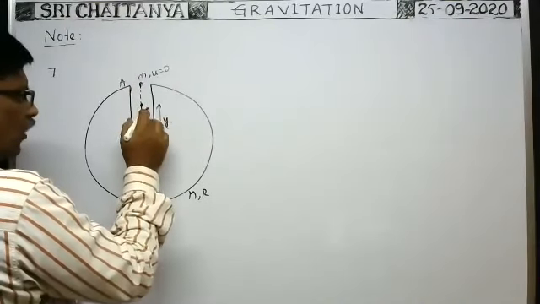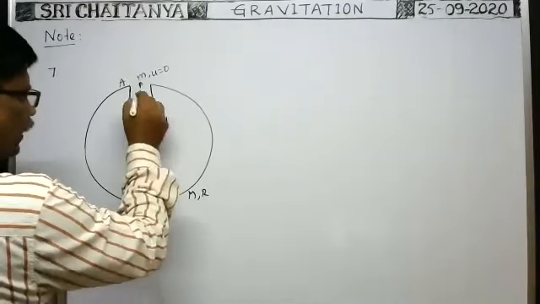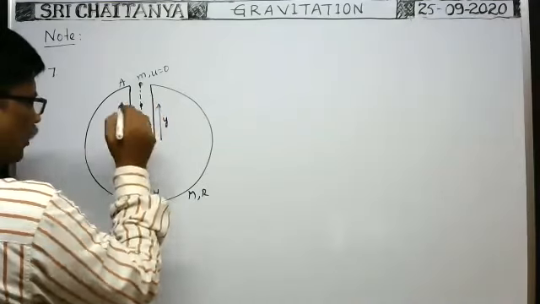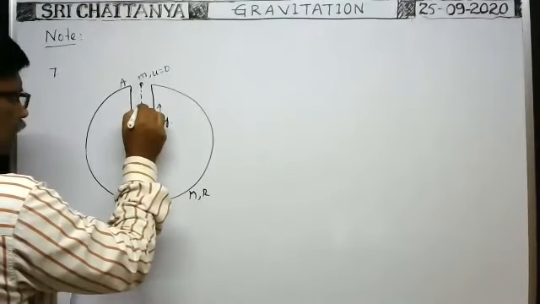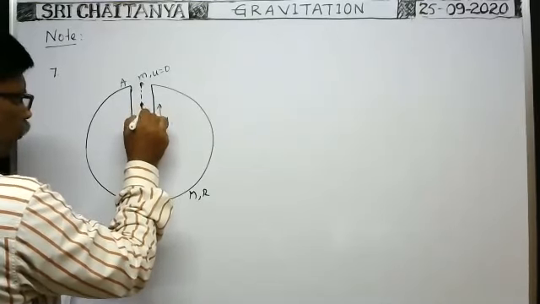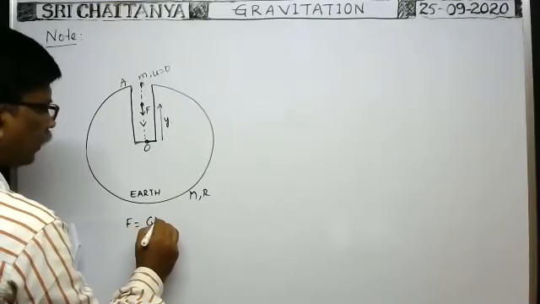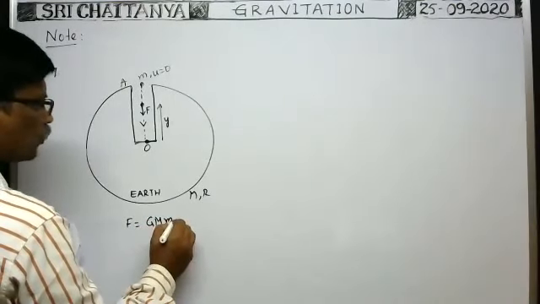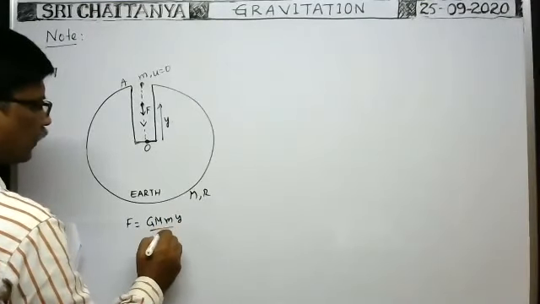the intensity of the gravitational field varies, meaning acceleration due to gravity varies. So at a certain depth from the surface of the earth, when the particle lies here at a distance y from the center, the force acting on the particle is F equal to G capital M small m into y by capital R cube.